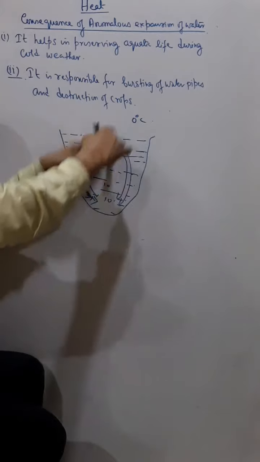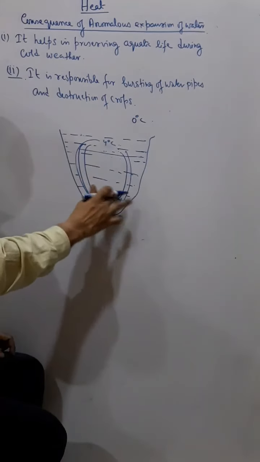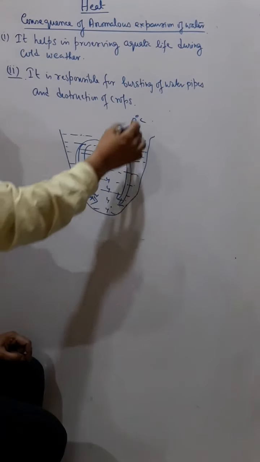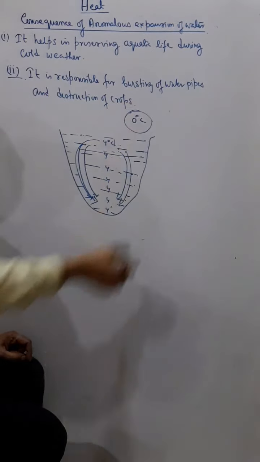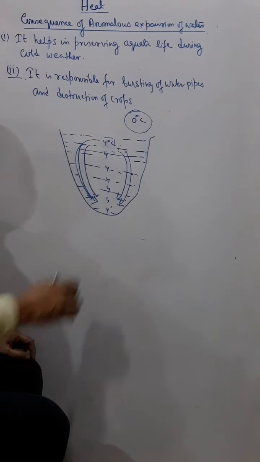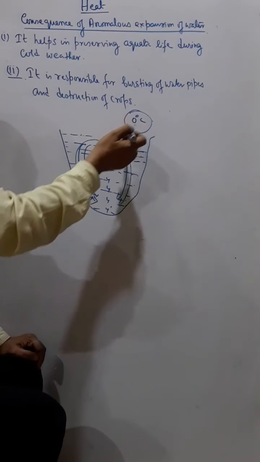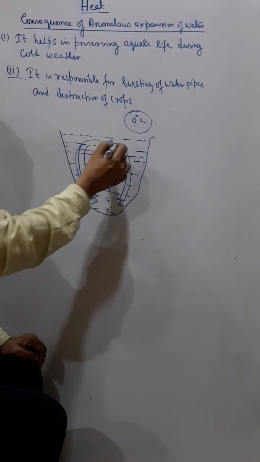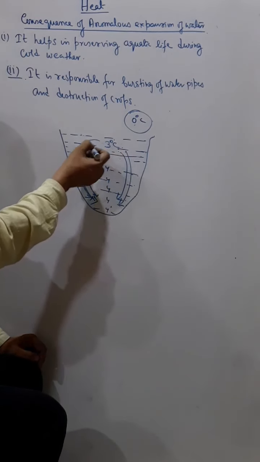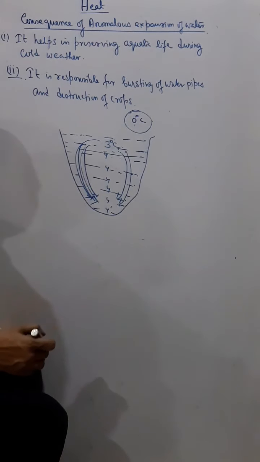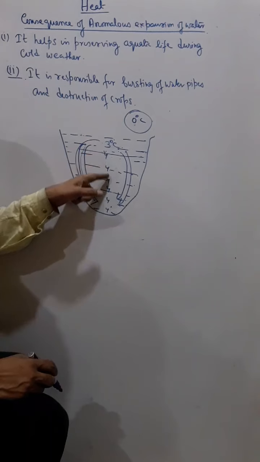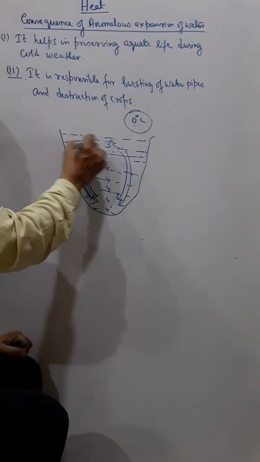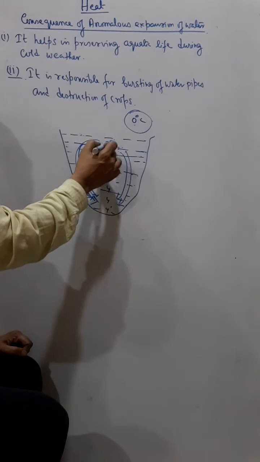So this process continues until the whole water becomes 4 degrees Celsius, although the surface water, the surrounding, is at 0 degrees Celsius. Since the surrounding is very cold, the surface of the water will again start losing heat and reach 3 degrees, but this 3 degree water will not sink down, because its density is less than the density of water at 4 degrees Celsius. So the 4 degrees Celsius water remains at the bottom, and only the surface water's temperature changes from 4 degrees to 3 degrees.